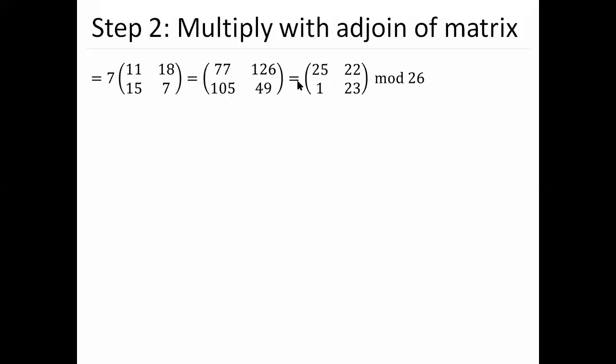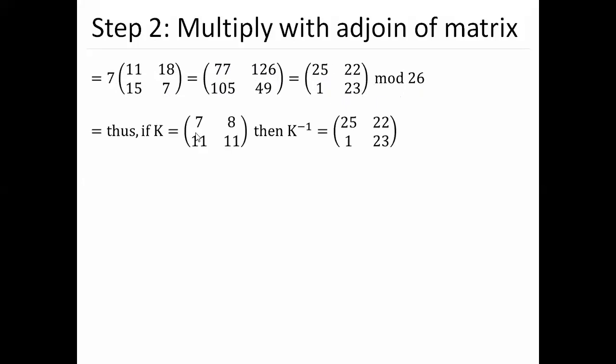So what do we have? A modulo 26 of this matrix will be 25, 22, 1 and 23. So this is the modular value of it. Now if the key equals 7, 8, 11, then the inverse of the key will be 25, 1, 22, 23.